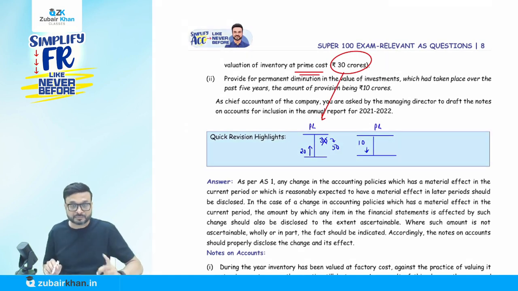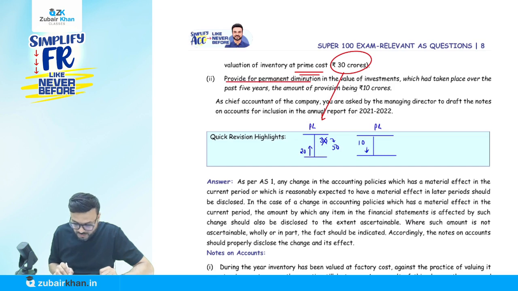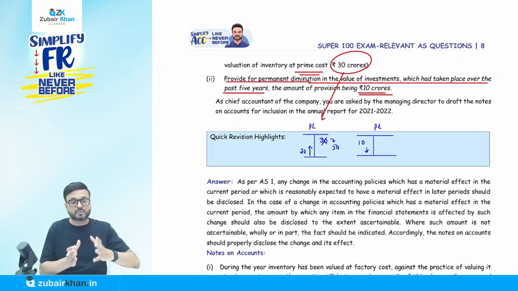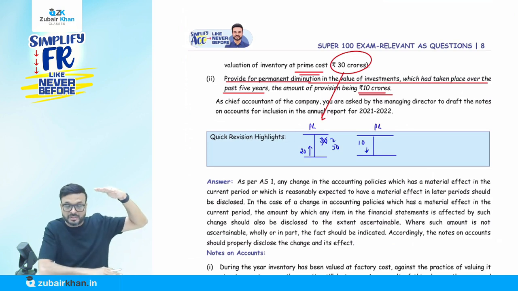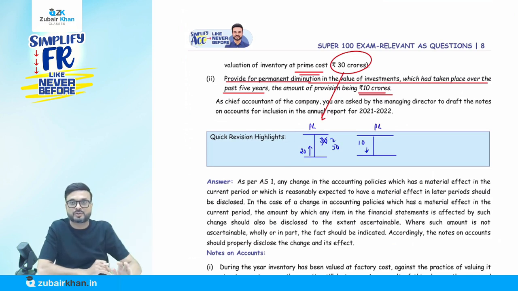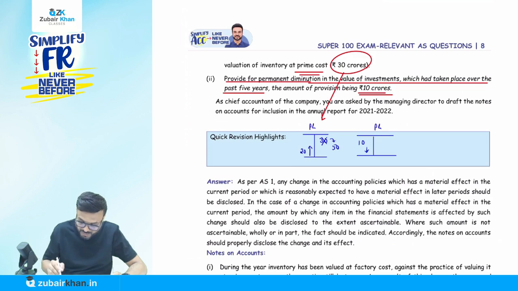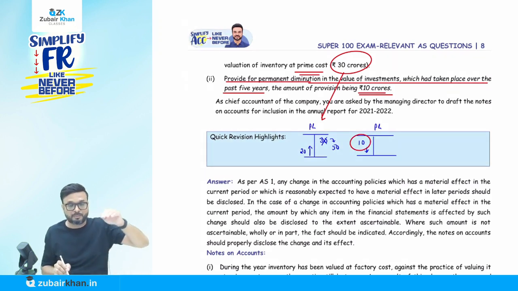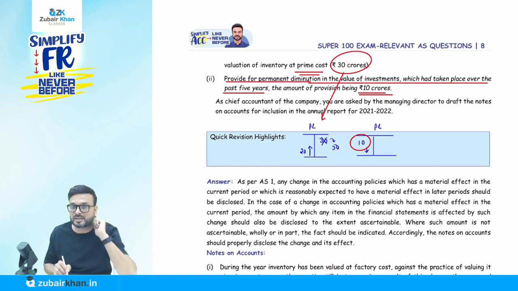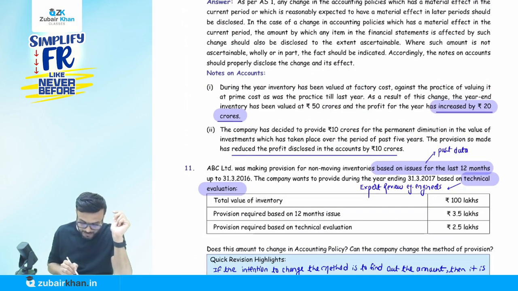Okay. Now, second, provide for permanent diminution in the value of inventory which had taken place over the past 5 years, the amount of provision being 10 crore. Now, there is a permanent diminution in the value, going down over the last 5 years. But actually, we recorded it during the current year only. So you recorded it in the current year as an expense. P&L account debited, your profit will go down. Because of this change in accounting policy, suddenly you have to record from the last 5 years, and because of that, your profit will go down. So you can see now, reduce the profit disclosed in the accounts by rupees 10 crore.